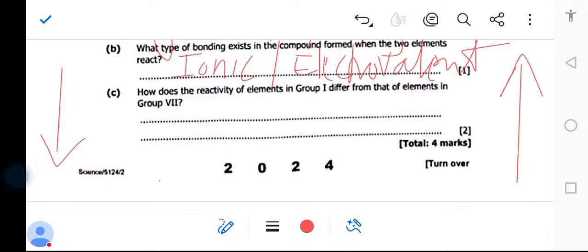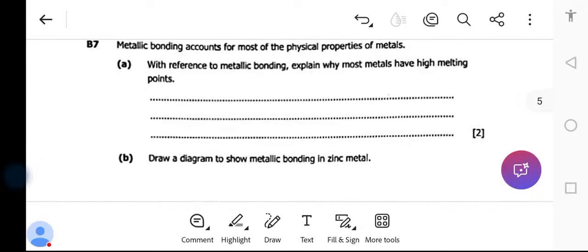When it's simple, you answer it fast, you move to the next question. So you check the periodic table. All right. So this is what you're supposed to answer for this question, and you go to the next question.